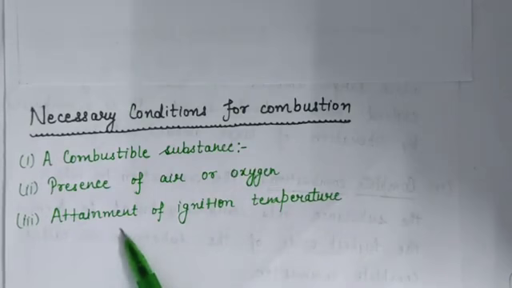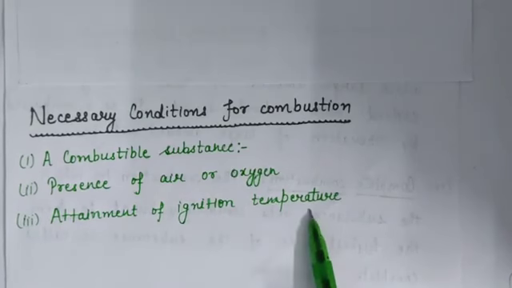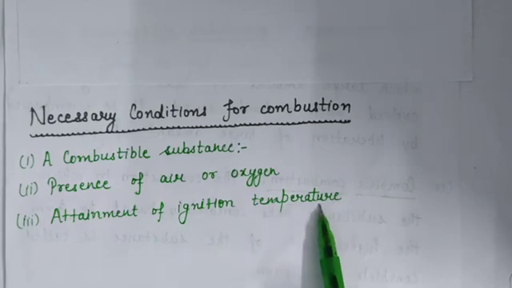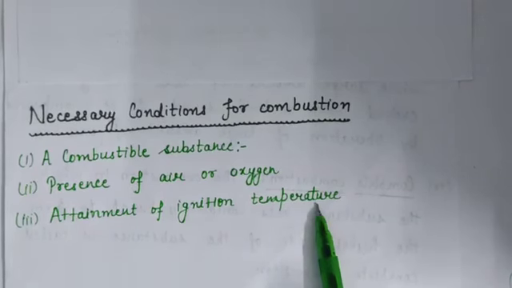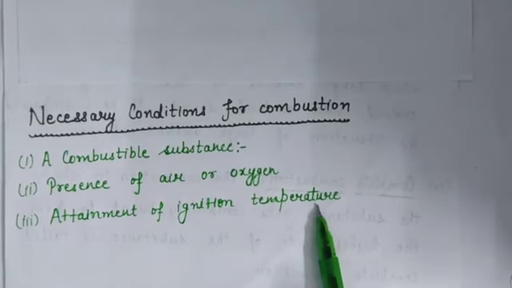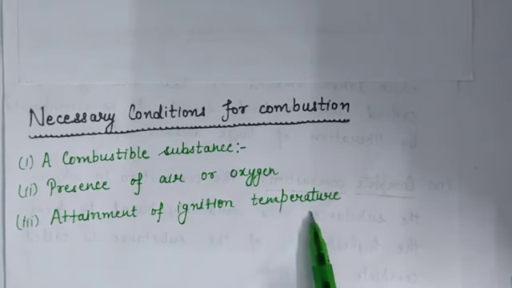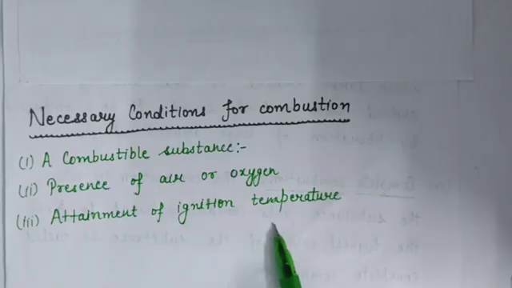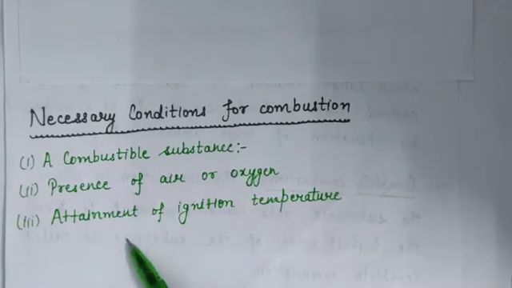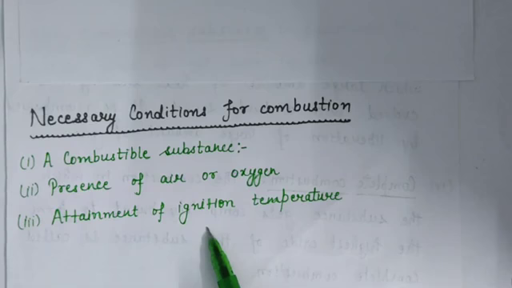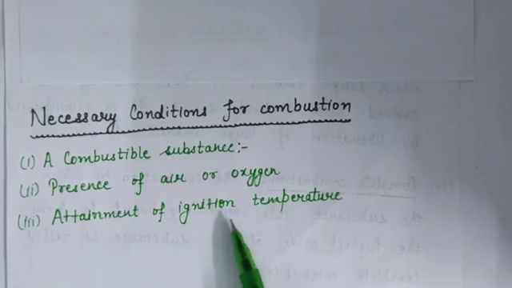Third is attainment of ignition temperature. So what is ignition temperature? The lowest temperature at which a substance catches fire is called its ignition temperature. Right? We have learnt in the previous chapter that the lowest temperature at which a substance catches fire is called its ignition temperature. So a combustible substance starts burning when it attains a particular temperature. Means when it attains ignition temperature.